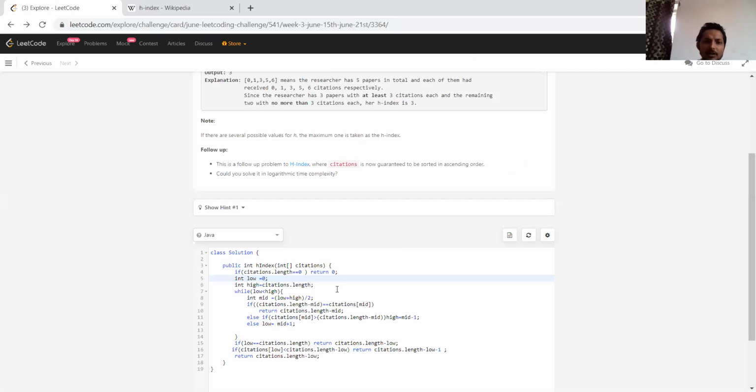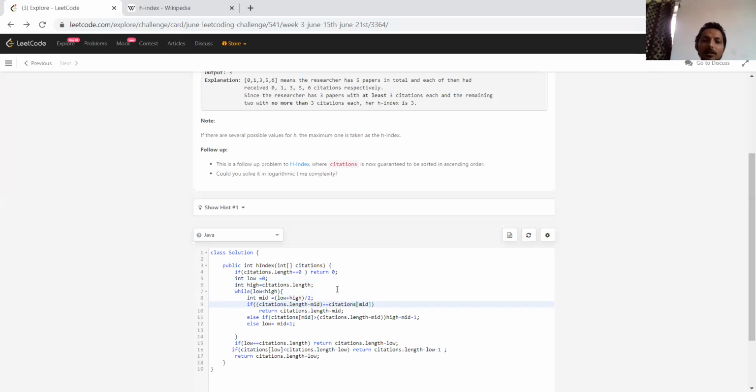So if citation length minus mid, which gives me the exact index position, equals citation of mid, that means that is the position where the value is going to decrease. Since it's ascending, the index is going to increase but the value is going to decrease.